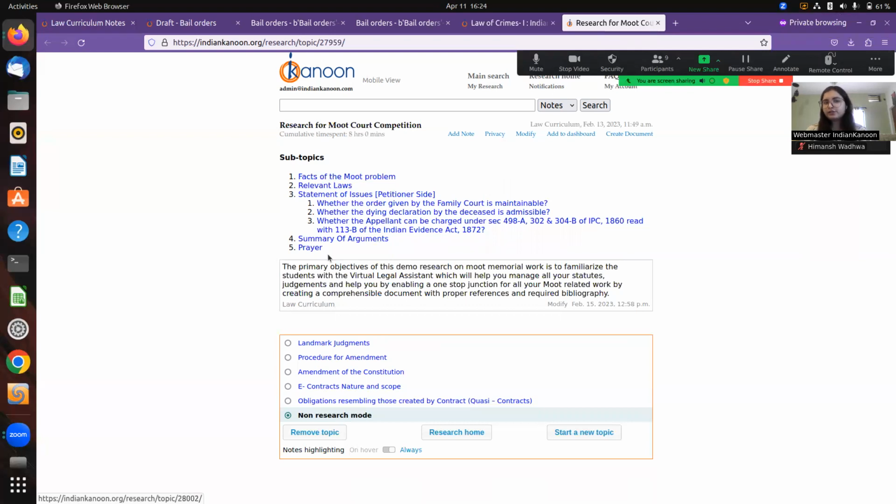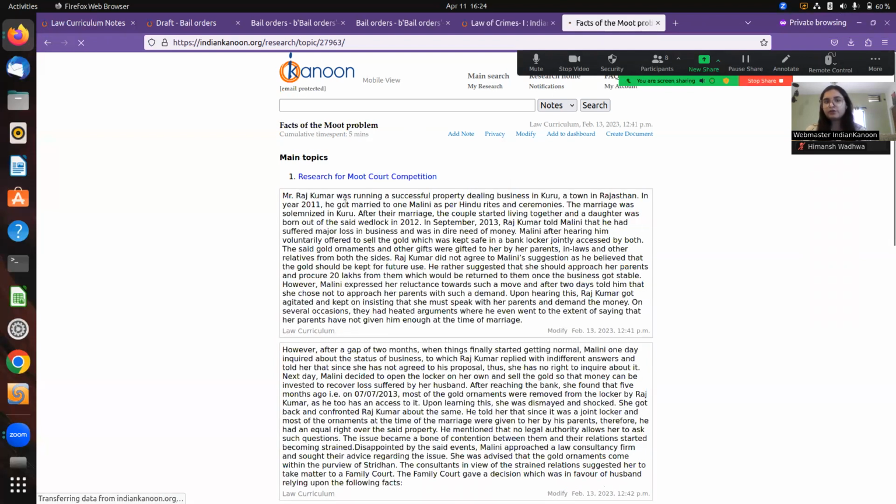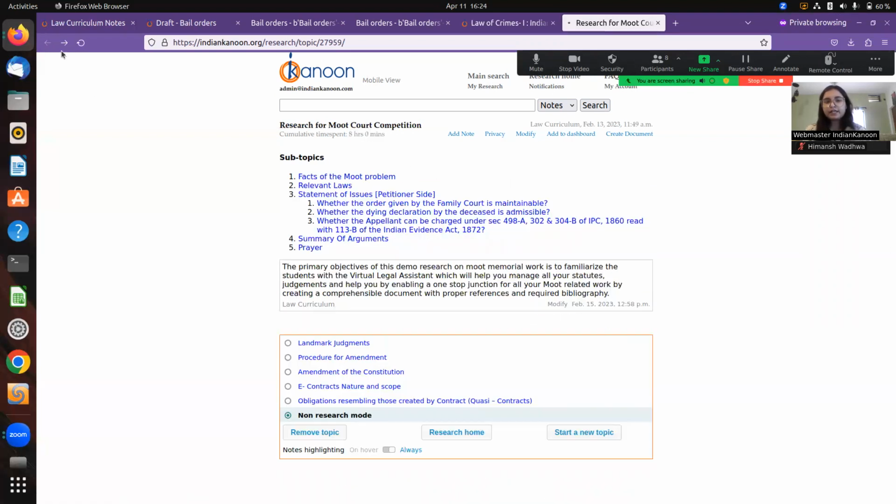So this was another use case where multiple people come together to research one topic. And we thought that this can be a very important and integral tool to help people collaborate on IndianKanoon, help each other out and probably create research drafts together. So collaboration is another tool that we provide in IndianKanoon Premium membership and a part of the virtual legal assistant.